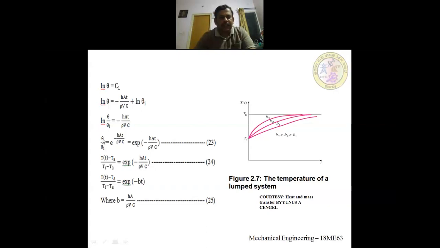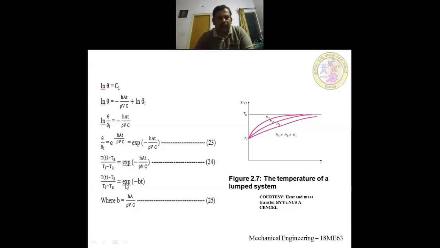So you know what theta is. Theta is nothing but the temperature at any point of time minus Ta. What is theta i? It is Ti minus Ta. That should be equal to exponential of minus hAt by rho Vc. So this equation helps you to get the temperature at any point of time. Suppose they have given the time, so you can obtain the temperature for that particular time. Or sometimes they may ask you to find the temperature, so you can use this equation to find the temperature, or you can also find the time.